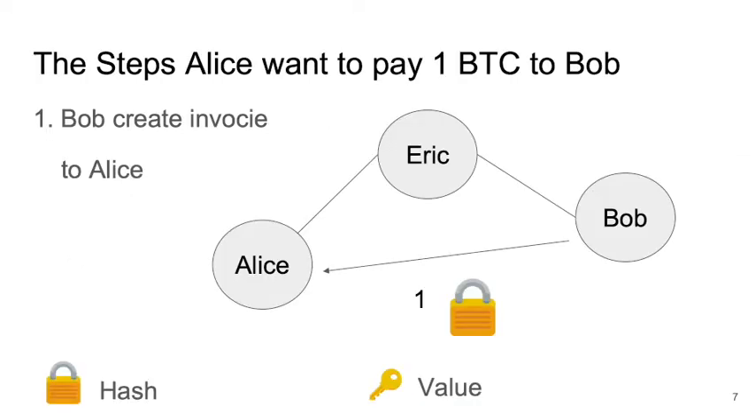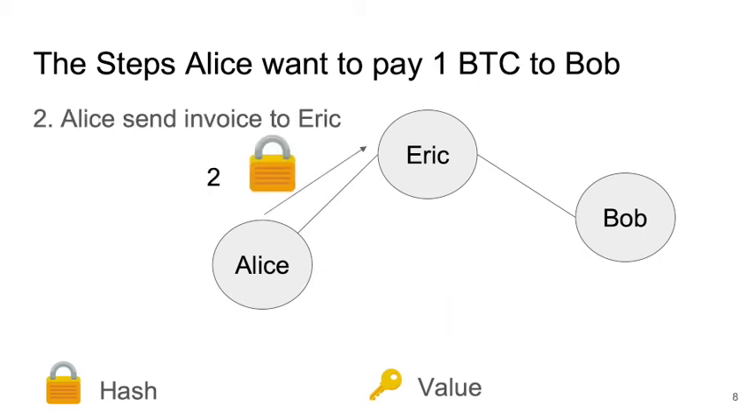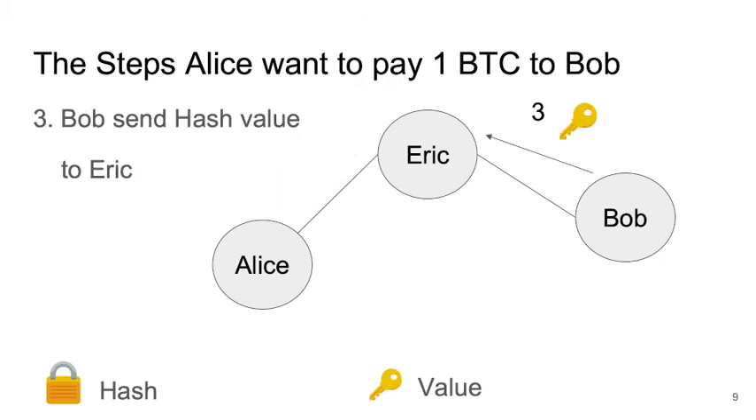Next, I want to introduce the steps. Alex wants to pay 1 Bitcoin to Bob through this mesh network. They have 3 nodes, as you see on this slide. The first step is that Bob creates the invoice for Alex. The invoice is a hash lock. In the second step, Alex sends the hash lock to Eric as an invoice, and Eric receives the hash lock. Then Bob sends the hash key value to Eric.